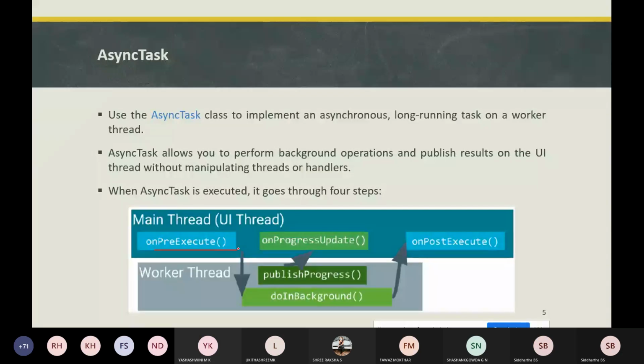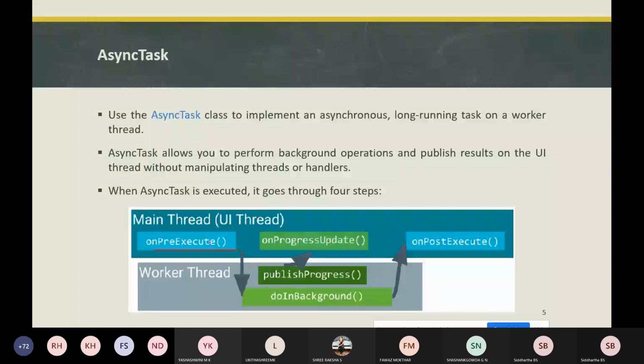So this onPreExecute will be used when you want to set up a task instead of showing the progress bar in the UI. It means before you run the task, or you want to run the background task, or if you want to have an async task to be performed. So if before you want to perform any task, if you want to run any code in a part of a UI thread, before you execute async tasks, then we will be using the onPreExecute method.